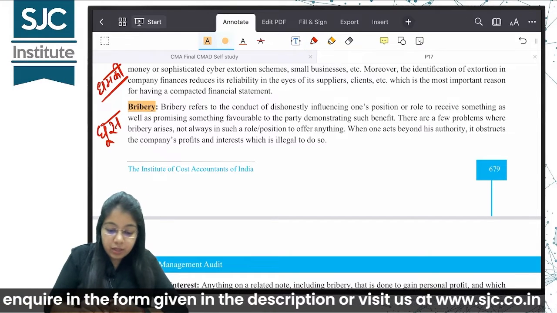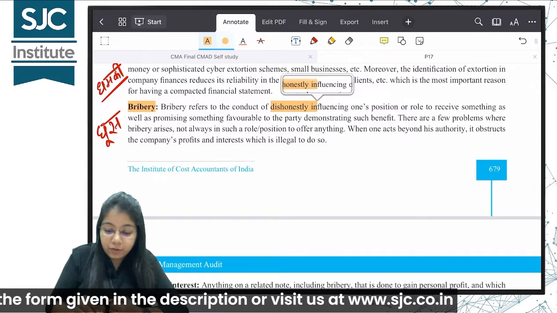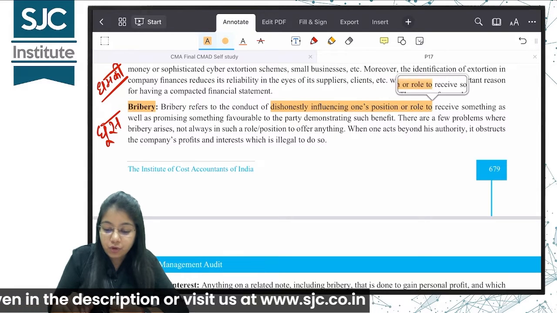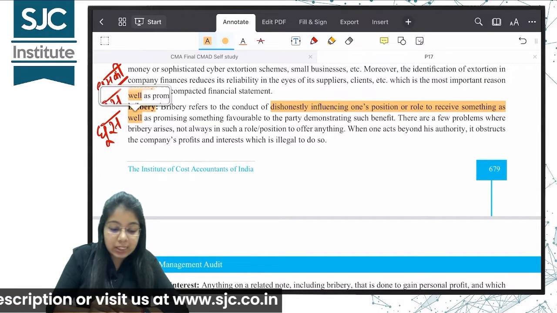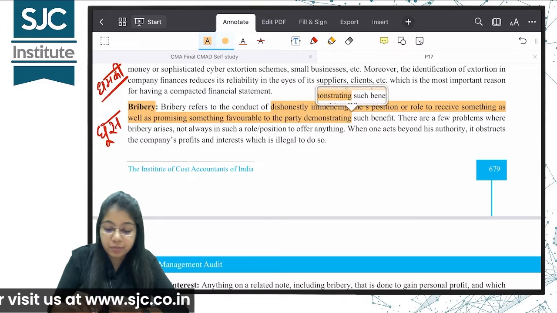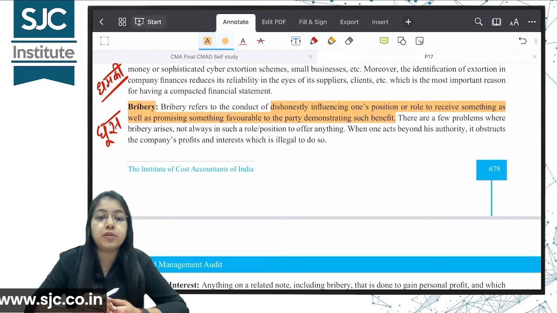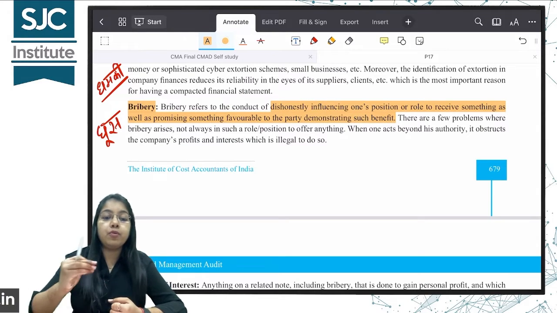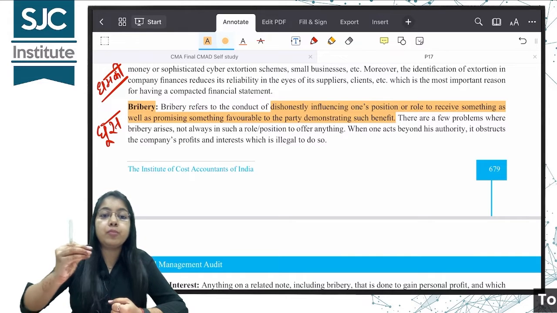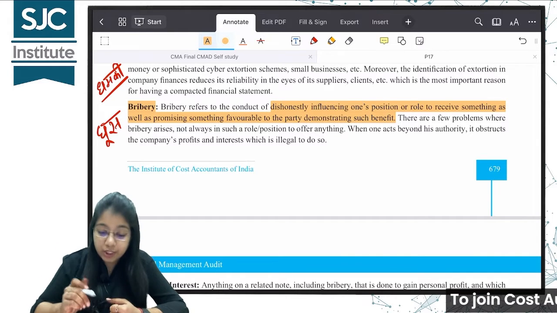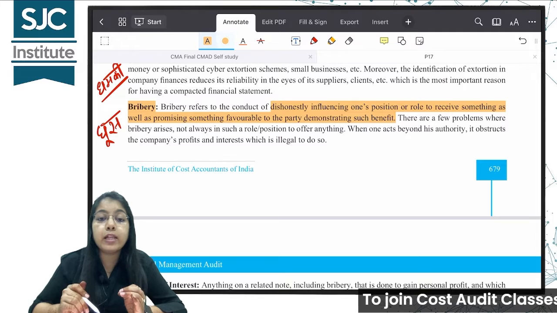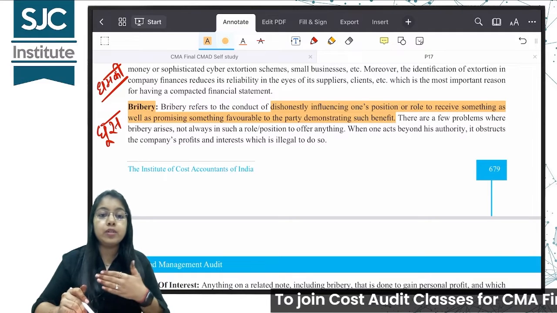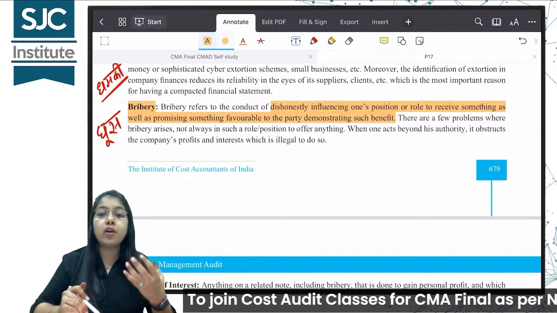It refers to the conduct of dishonestly influencing one's position or role to receive something, as well as promising something favorable to the party demonstrating such benefit. किसी को ये बोलना कि तुम मुझे घूस दो, मैं तुम्हारा भी फायदा करवाऊं. So, dishonestly influencing one's position or role. I am using my position in a dishonest manner.